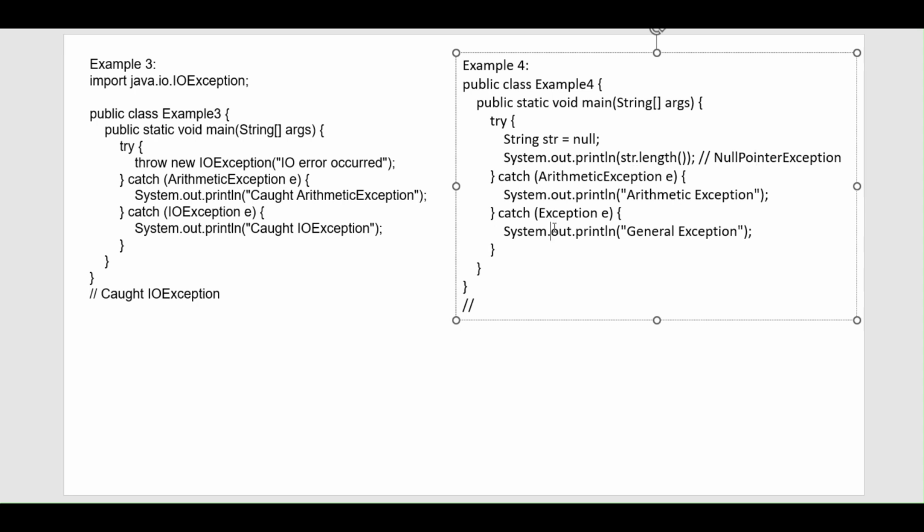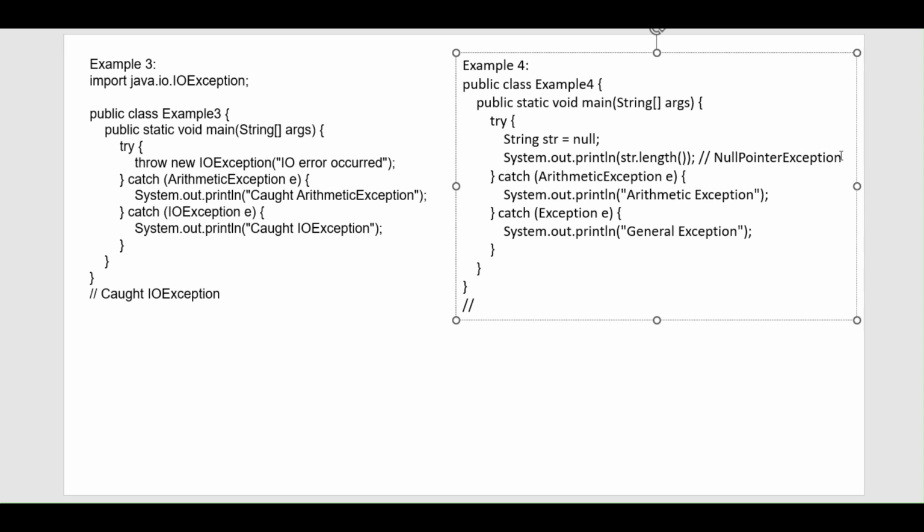Now, do we have a child class relationship, an is-a relationship? Yes, we have an is-a relationship. The child catch must be called before the parent catch. So here there is a child catch before a parent catch, which is also good. You guys will say arithmetic exception should be printed. No, because we are getting the null pointer exception.